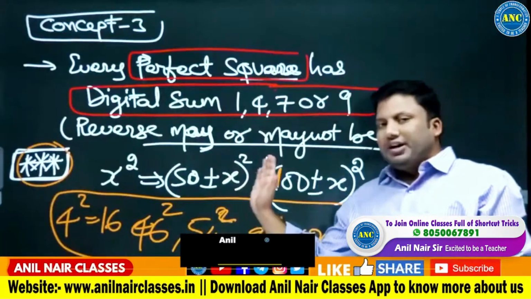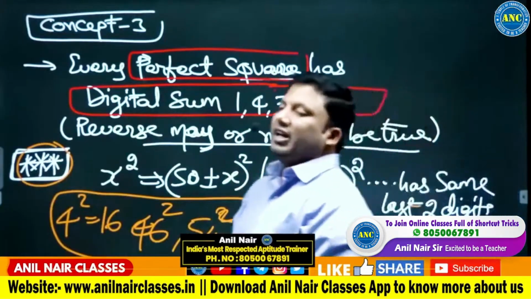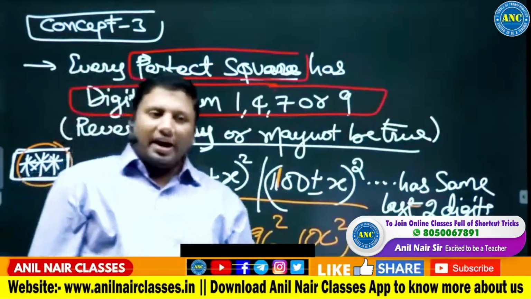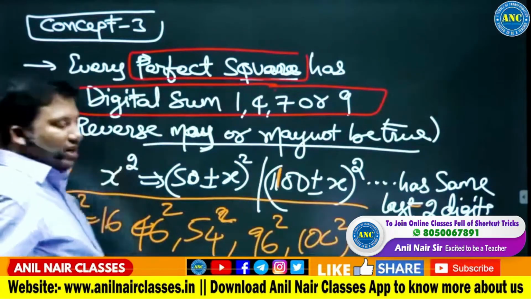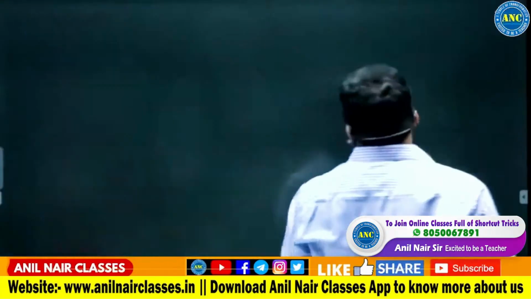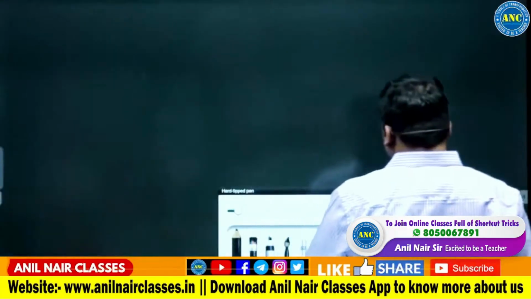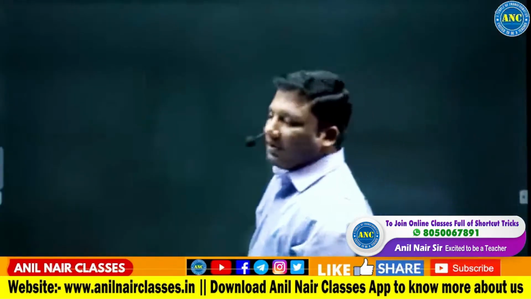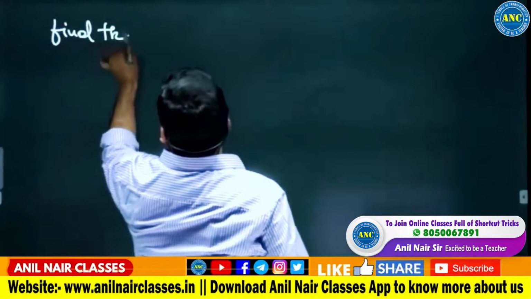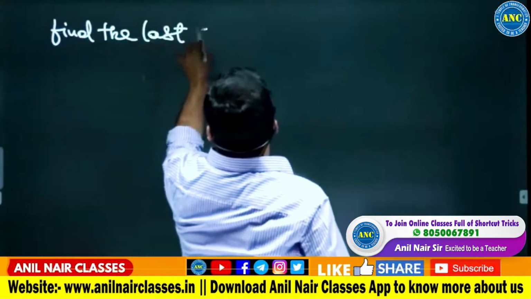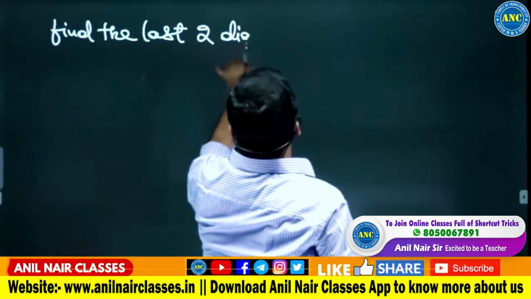x square, 50 minus x whole square, 50 plus x whole square, 100 plus or minus x whole square, last two digits will be same. I hope this idea is clear. Now, first some examples which we will solve. Find the last two digits for.